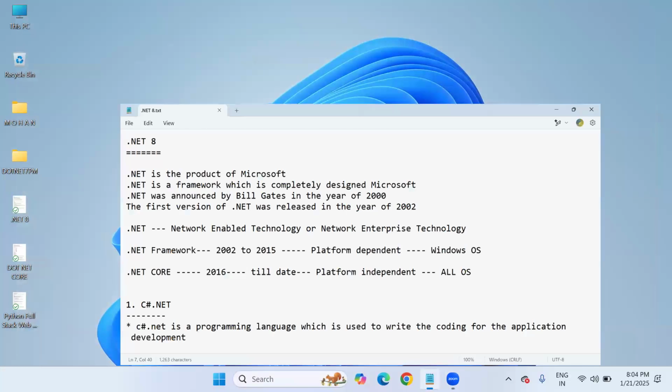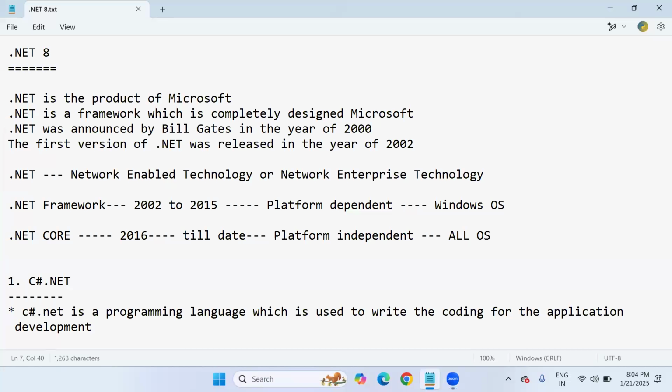This is the second demo lecture of .NET 8. In the last lecture, we just discussed the basic introduction of .NET 8. Those who are new to this session, I strongly recommend watching the first video of my .NET lecture, especially this batch, on the DURGASOFT YouTube channel. Even after completion of the demo session, our team will send a demo link to you, so that you can click on that link and watch the first lecture which happened yesterday.